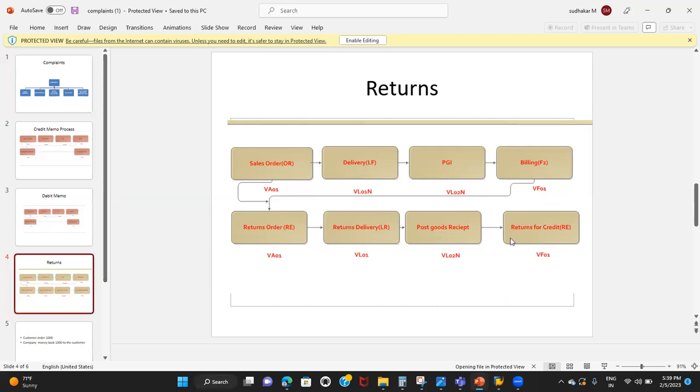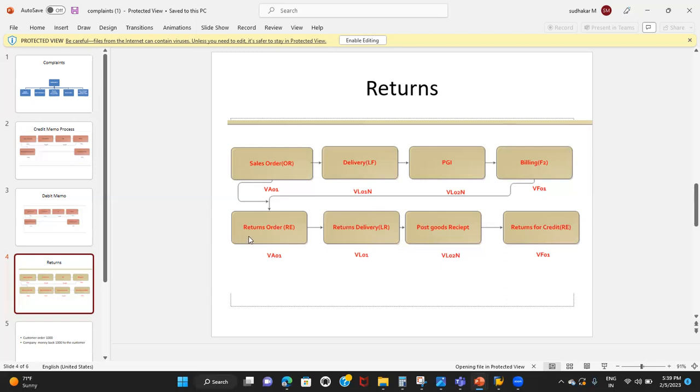This credit for returns is a billing document which will be created with reference to the return order. So the arrow should not be with the delivery. Credit for returns will always be created with reference to the return order. Again, it is an order-related billing. So don't consider this arrow. You need to create the credit for returns with reference to the return order.